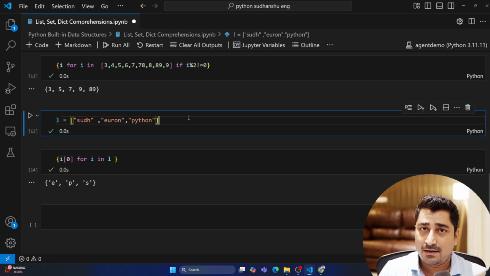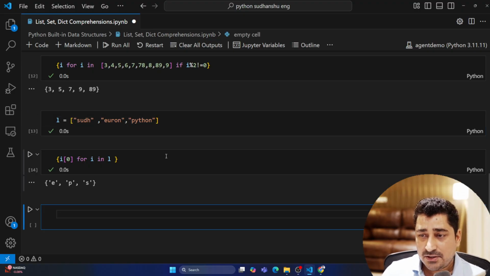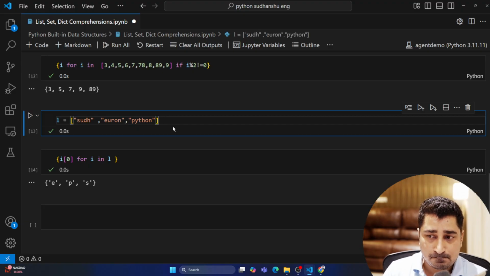Now, those who don't like it, it's fine. You can follow the regular approach. There is no harm in that. Again, let me show you a dictionary comprehension. Let's suppose there is a question where I have to produce a dictionary, and we all know that a dictionary is nothing but a key value pair. So I have to produce a dictionary.